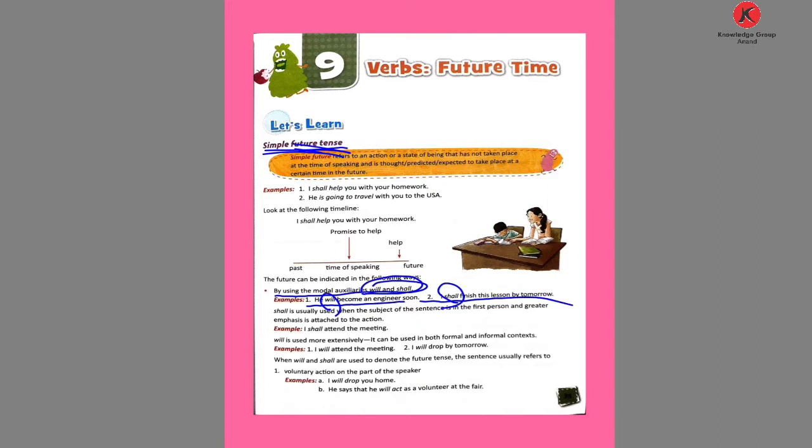But shall is usually used when the subject of a sentence is in the first person and greater emphasis is attached to the action. In the first person, I and we, what can we use? Shall, and the remaining pronouns we use with will. I and we are first person singular and plural.